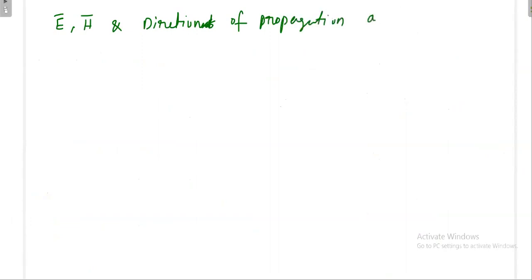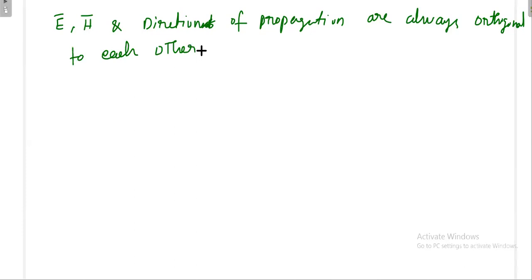Yesterday also we have seen this. Orthogonal means perpendicular to each other.